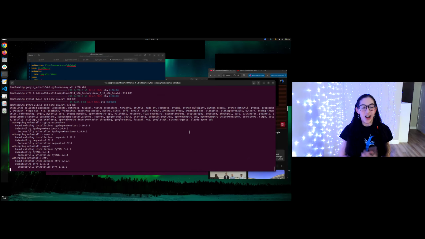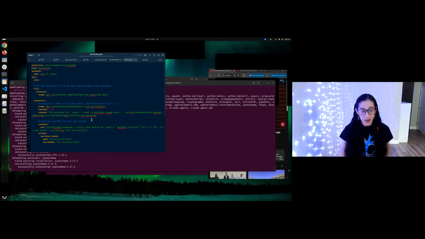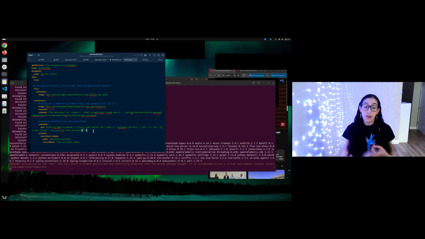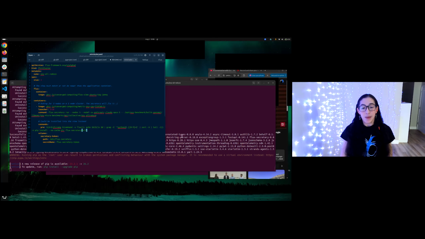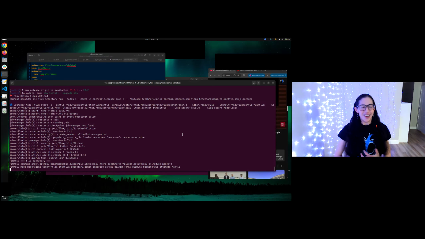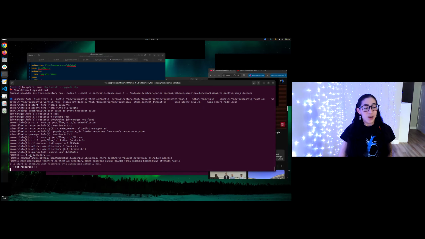I mean, all in all, I'm sure we'll have to eventually account for it. So we install the Flux Secretary. This is on GitHub. This has a backend for AWS Bedrock, which is what I'm using now. It also has a backend for my friend Claude, the Claude SDK in Blue Cloud. Okay, so we started running here.